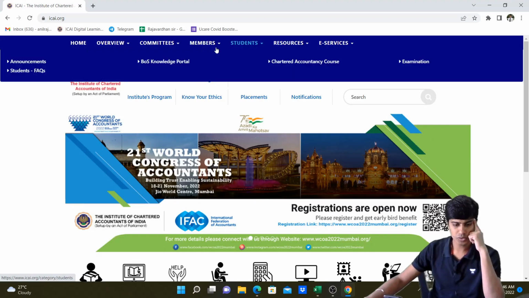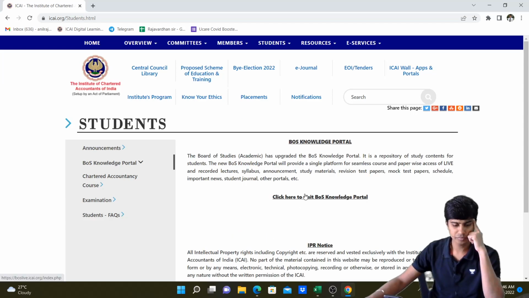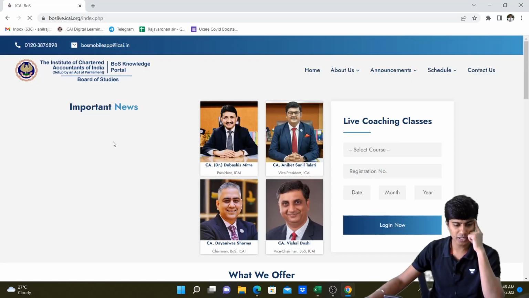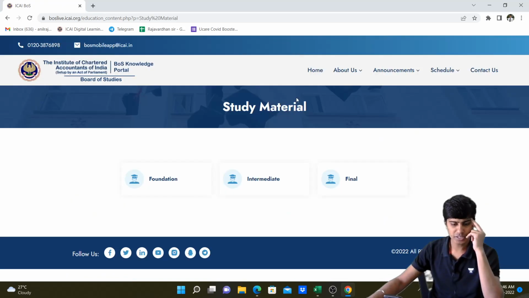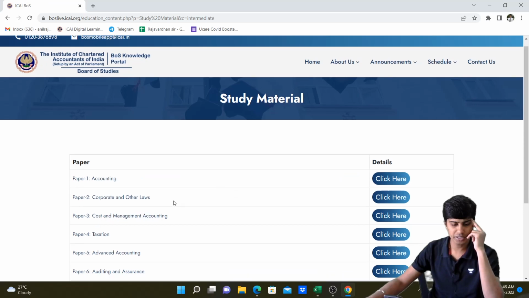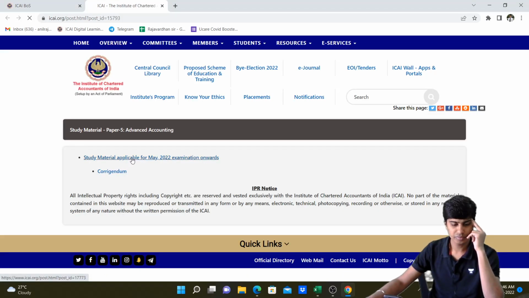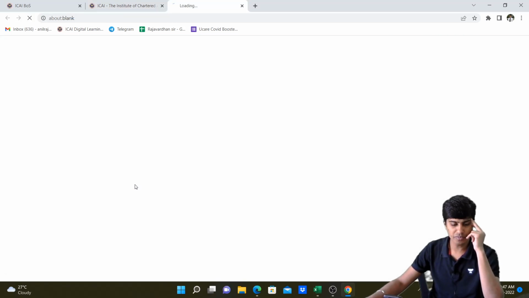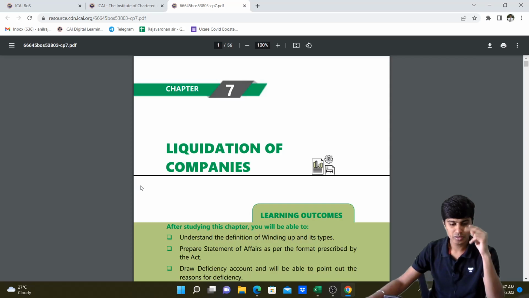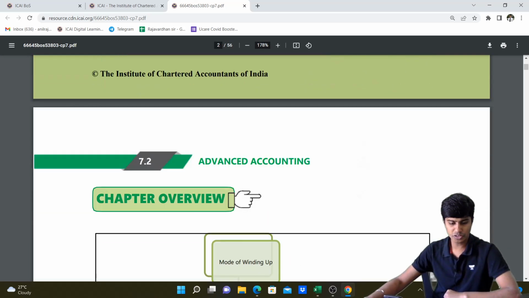You go to students, BOS knowledge portal. There's a new website now available. I mean, say the entire website is revamped. You go to study material, intermediate, advanced accounting, study material for advanced accounting. You'll open the chapter of liquidation in module 2. So there we go. This is our material, liquidation of companies.